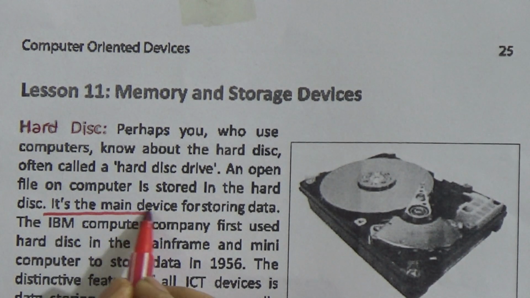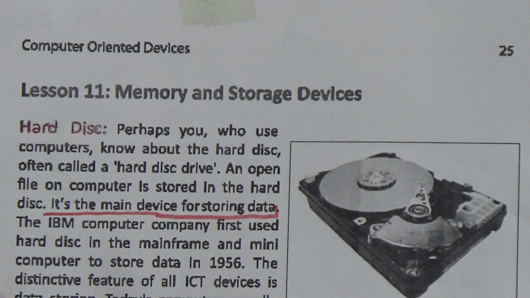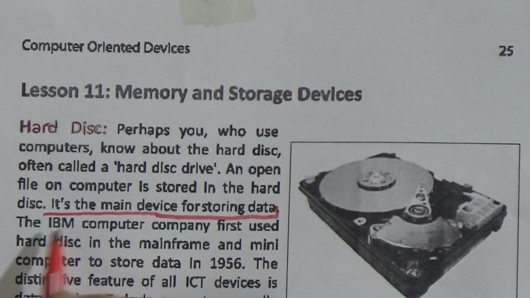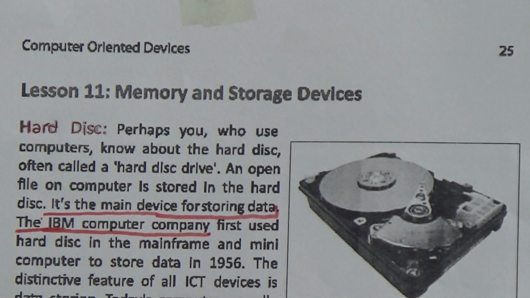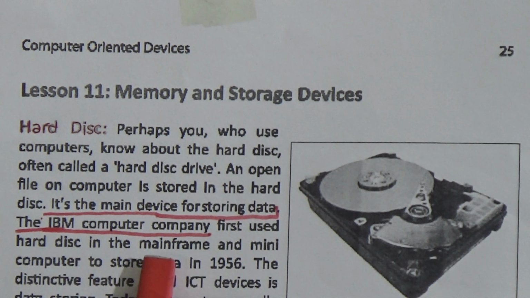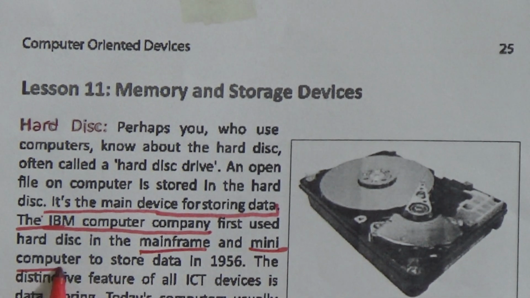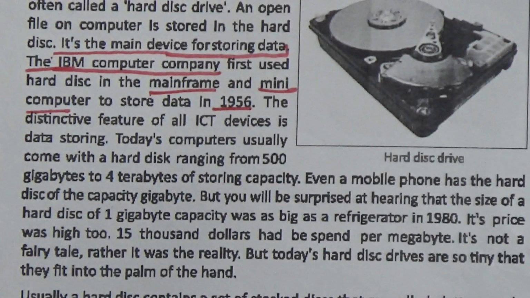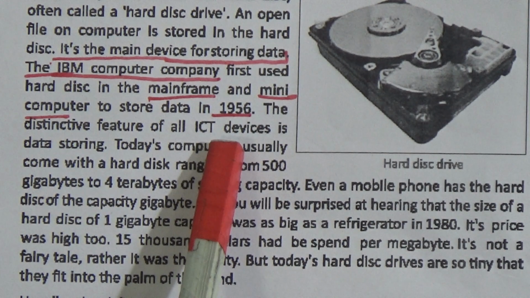The IBM computer company first used hard disks in the mainframe and minicomputer to store data in 1956. This is an important MCQ.